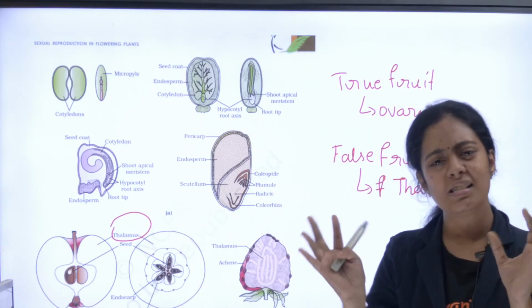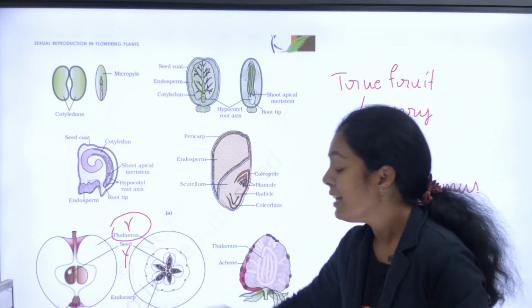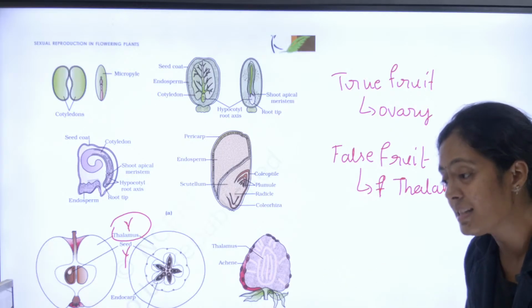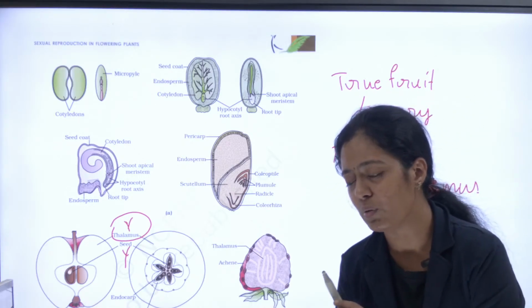And in the questions idhula irundhu kekkalam. In the diagram kodutittu they can name it as x and y. They can ask you to identify what is this x and y. That kind of questions can be asked. Yes, apple and strawberry. Banana is a true fruit.